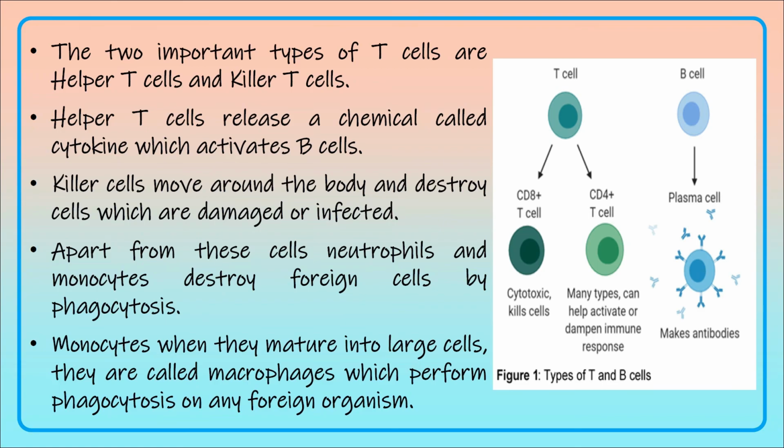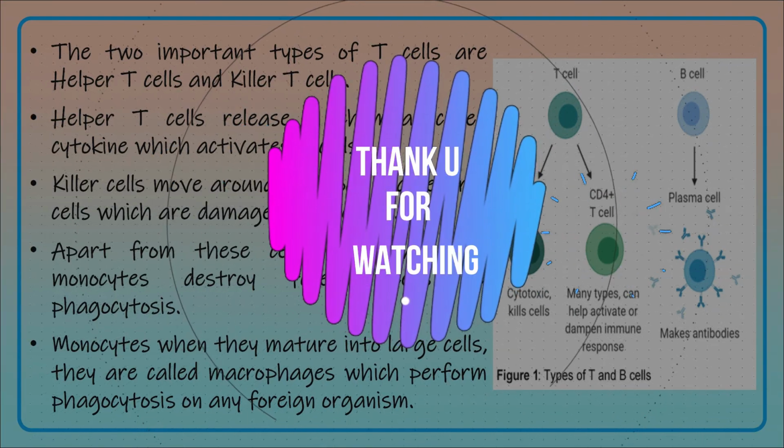Apart from these T cells and the B cells, we have the neutrophils and the monocytes. They also destroy the foreign cells by phagocytosis. The monocytes, when they mature, become large cells and are called macrophages. And these also perform phagocytosis on any foreign organism.